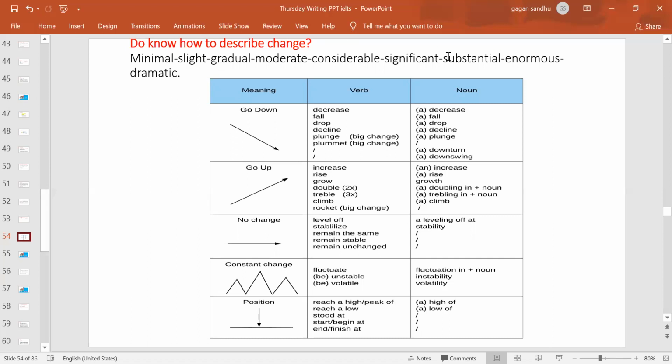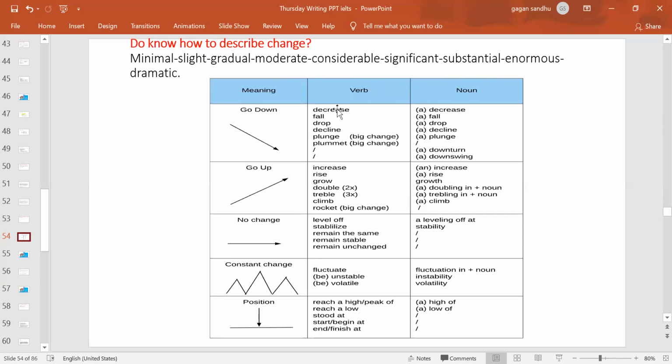You may have all of these stages or not; maybe you got 4 stages. So just pick up what sort of change you are looking at and give a sequence to those changes happening in the diagram. You can do it either way as well: maybe starting from dramatic moving towards minimal, or starting from minimal moving towards dramatic.